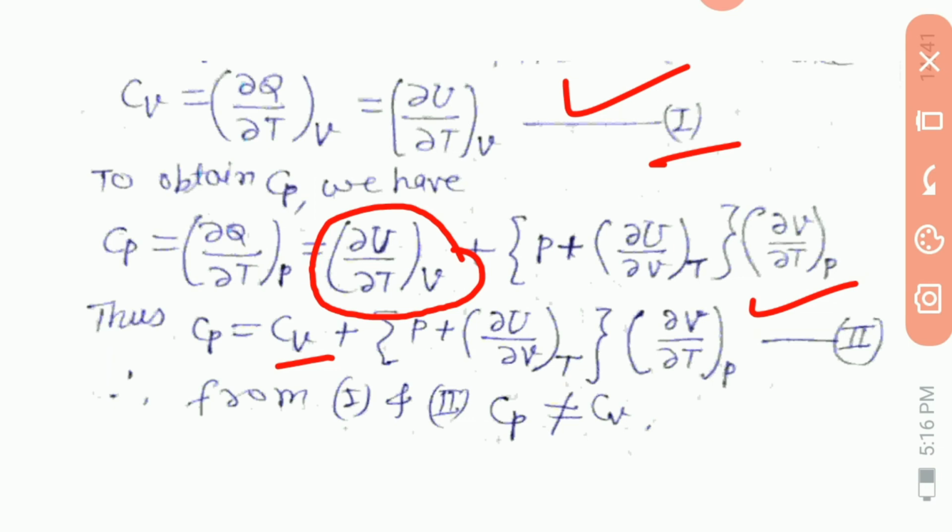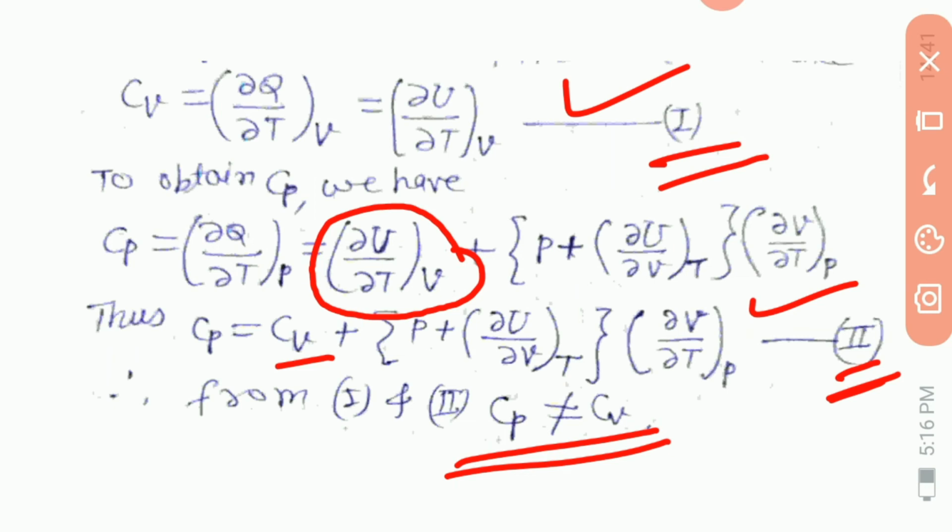From this equation first and from this equation second, Cp is not equal to Cv. So these two equations, first and second equations, are applicable to any substance.